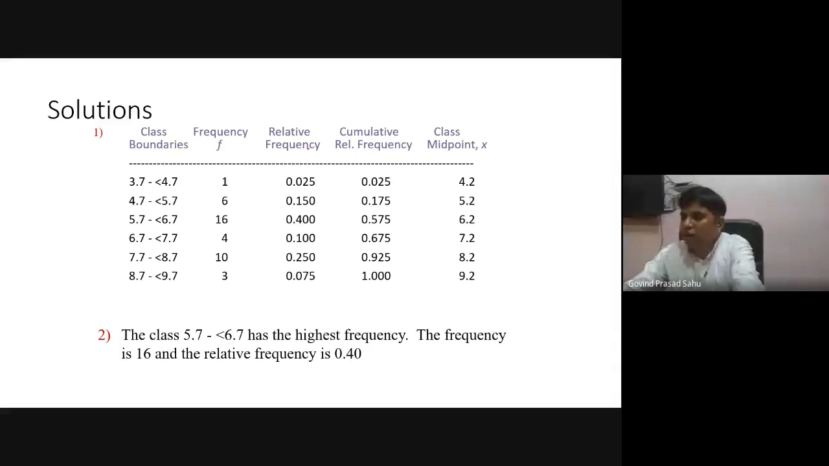We can also have the relative frequency. What is relative frequency? If the sum of the frequencies is capital N, then the relative frequency is f by N. For the cumulative relative frequency we keep adding, so the total sum is 1. Midpoint: what is the midpoint? For 3.7 and 4.7, the midpoint is 4.2. If we take this as xi with the corresponding frequency, then this is the discrete version of data. And if we take x as an interval, then this is the class interval representation of the same data.